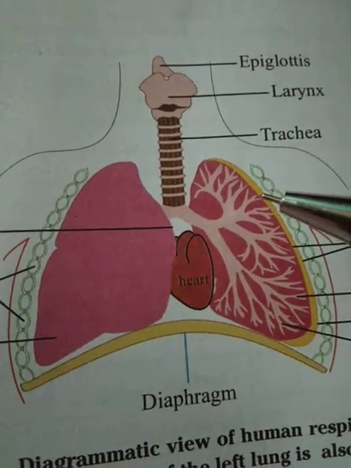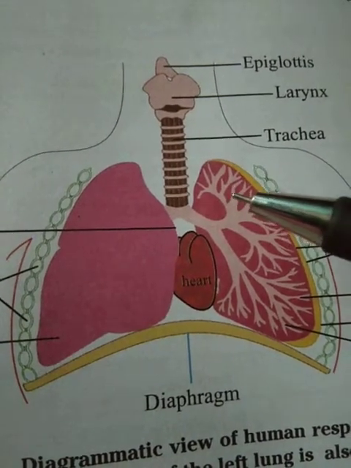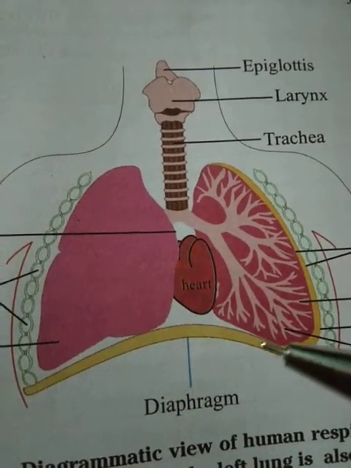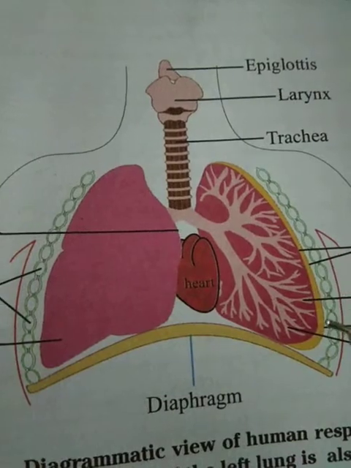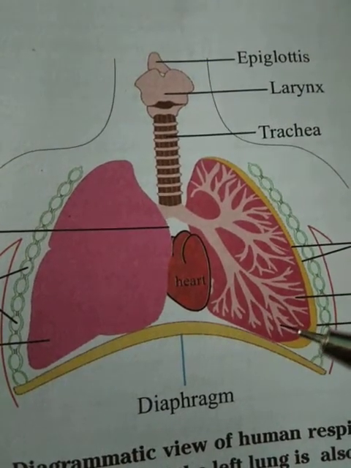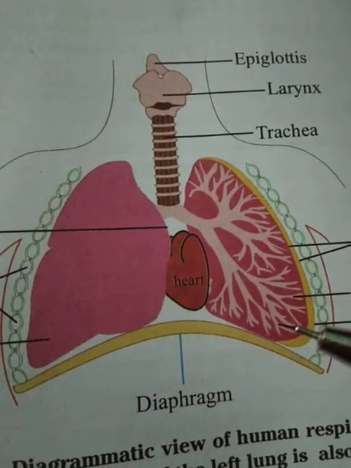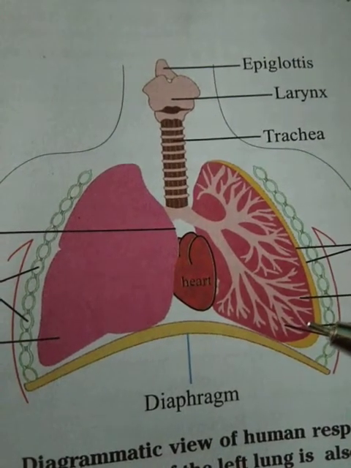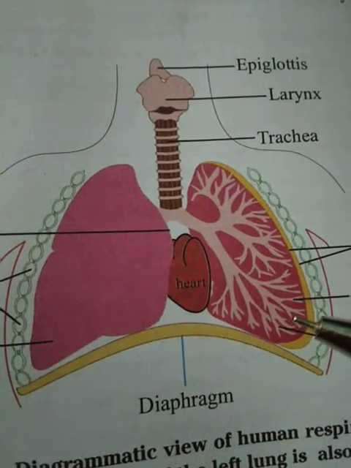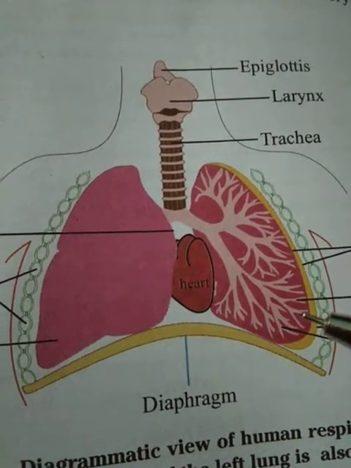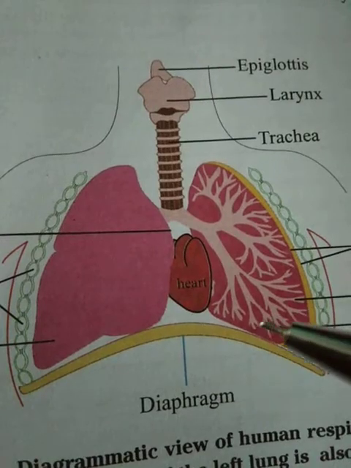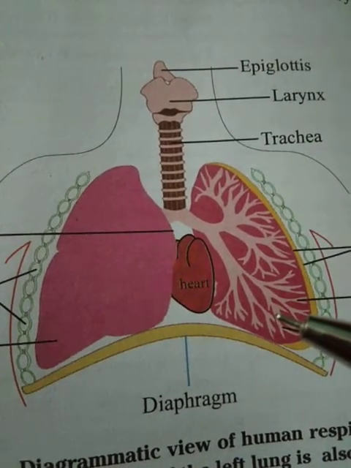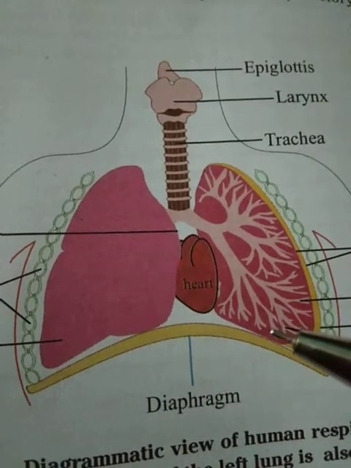Finally, these fine branches form a round structure called the alveoli, or alveolus. It forms a tree-like structure, so that is the respiratory tree.